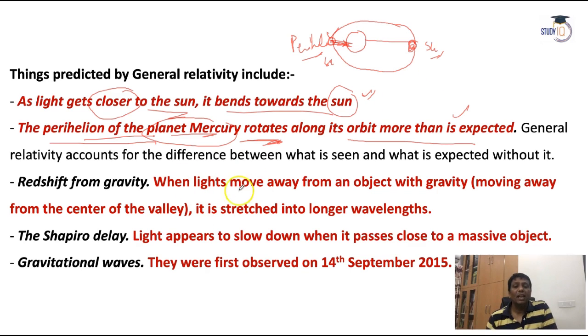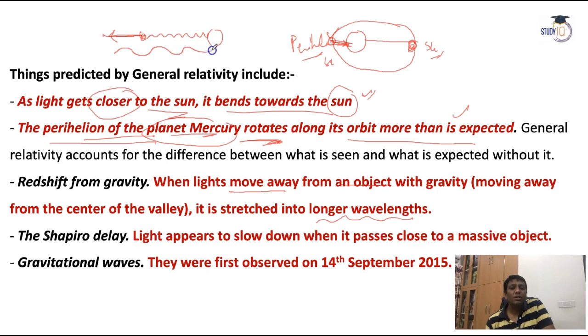The next point is that when light moves away from an object, its wavelength will increase. If the object sending the light is here and the light is moving away, the wavelength, which earlier was like this, when the object moves away becomes this much, this much, this much, and this one. Again it repeats: everything is going to change in respect of time. So time and space, everything is going to change. That is also a proof here.